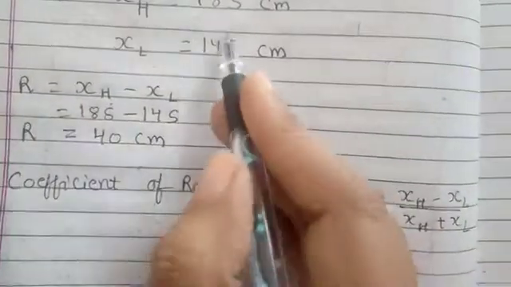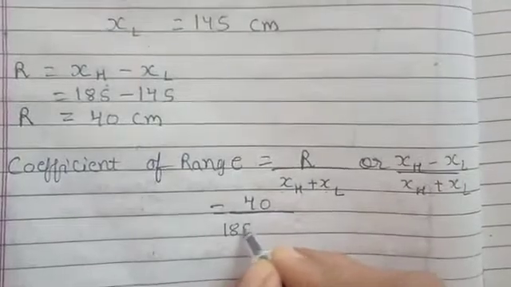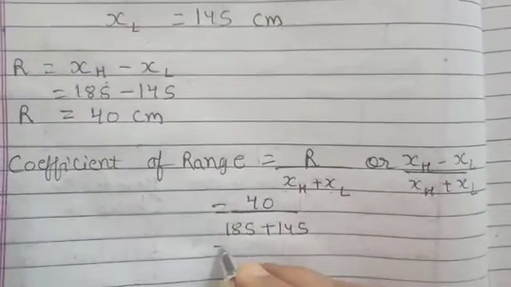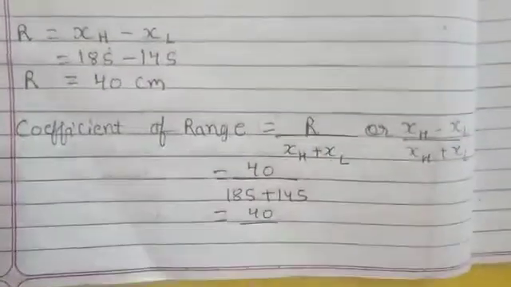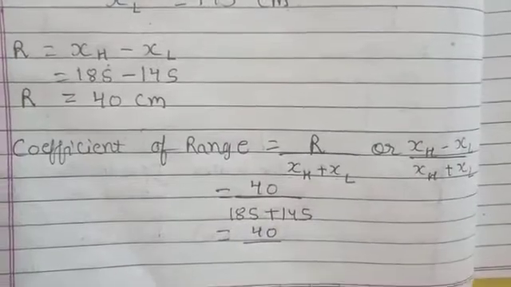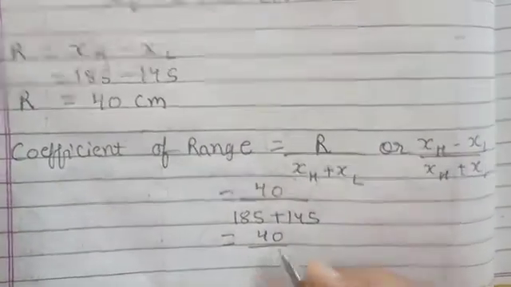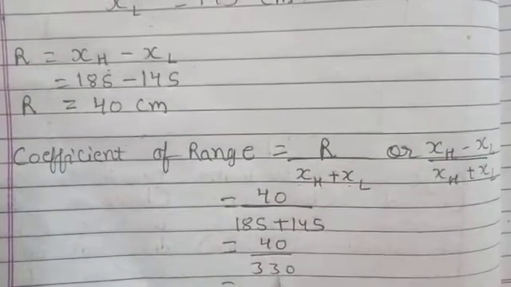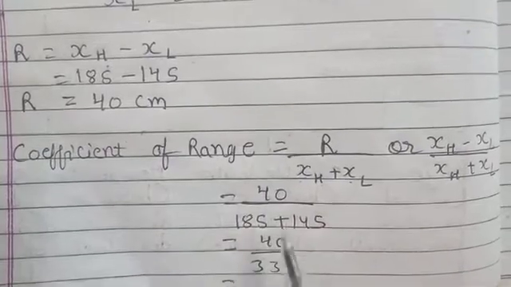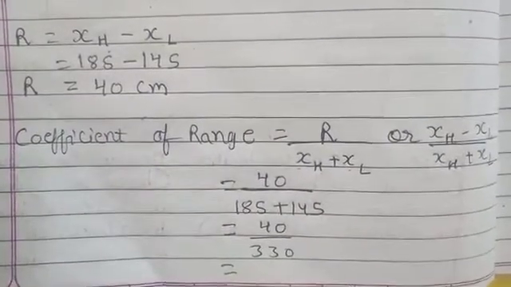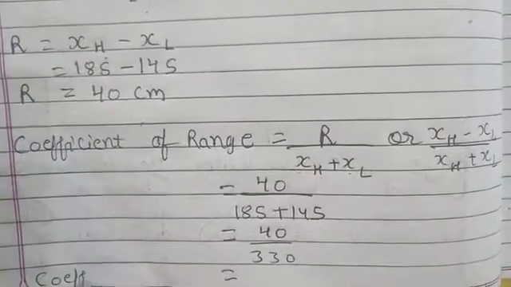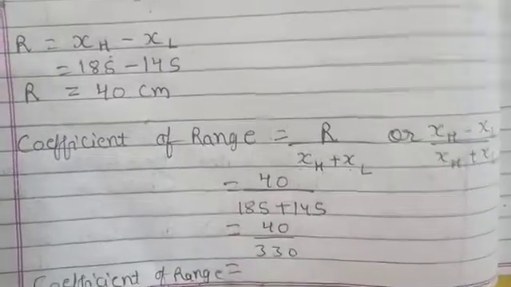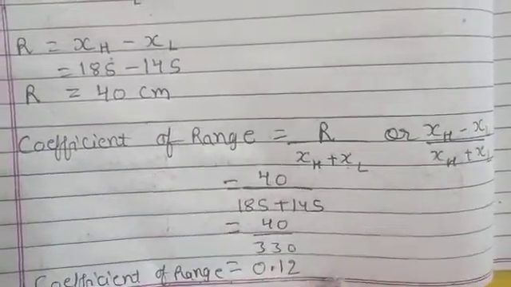Now XH plus XL, XH is 185 plus XL is 145. That is equal to 40 divided by, now 185 plus 145 is equal to 330. Now when you divide 40 by 330, you will get your coefficient of range, that is equal to 0.12.